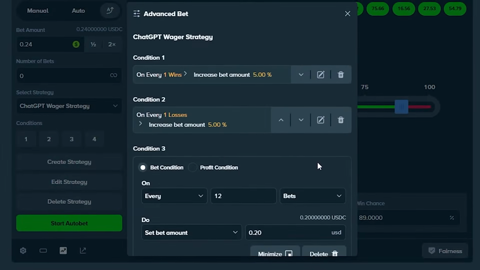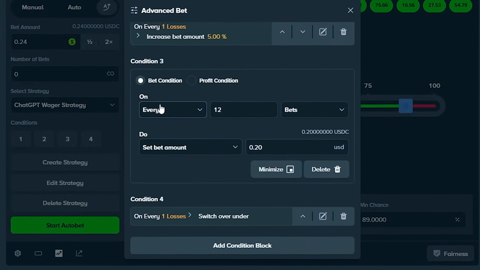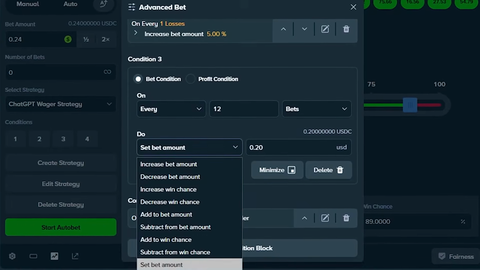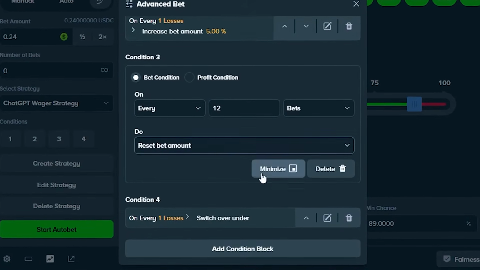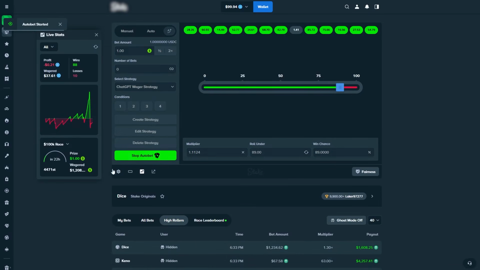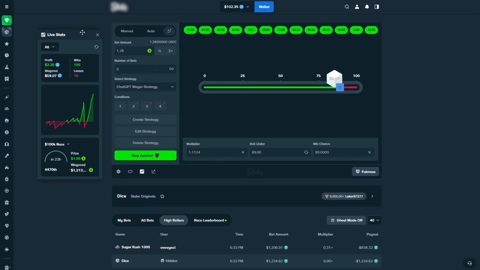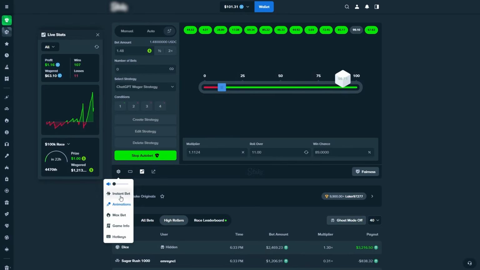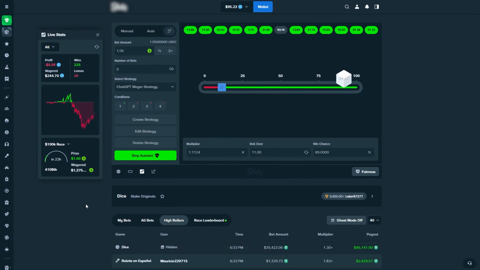So we're gonna actually, guys, edit this third condition, and change it to every 12 bets. We're just gonna reset the bet amount, because then it's gonna automatically go to your starting balance. So basically $1, right? So you don't have to edit the condition all the time. So just do that, just edit that really quick. And yeah, I think we can also possibly end up in profit if I just check the chart, right? But let's just focus on the wager. I would say let's speed up the video until we hit anything major, and I will see you guys soon.